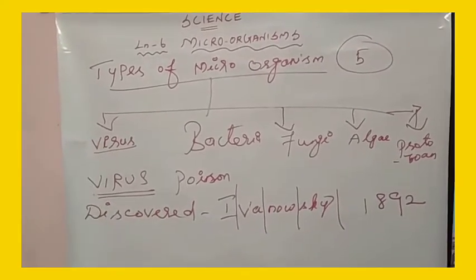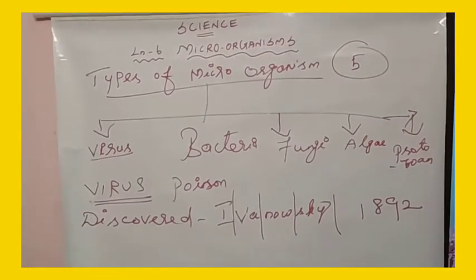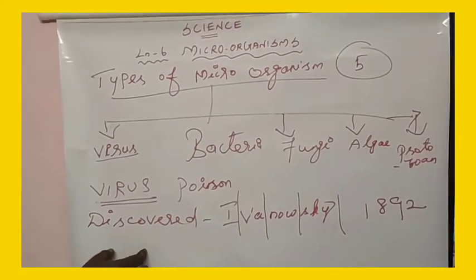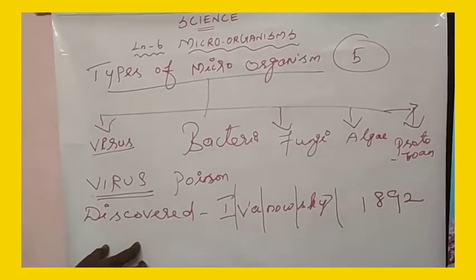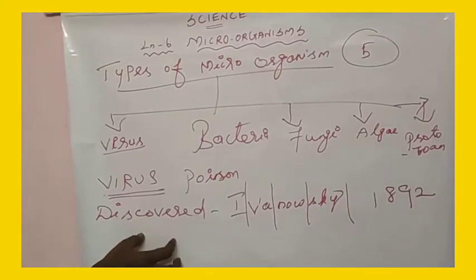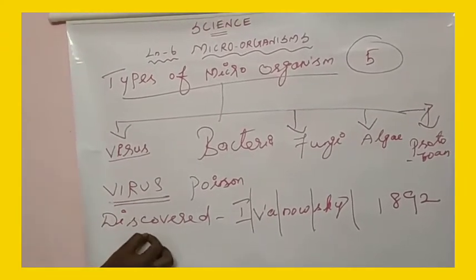The metabolic machinery, cytoplasm, is absent. Cytoplasm absent means there are no cell organelles. Cell organelles means mitochondria, ribosomes, vacuoles, lysosomes. Those organelles are not present here.